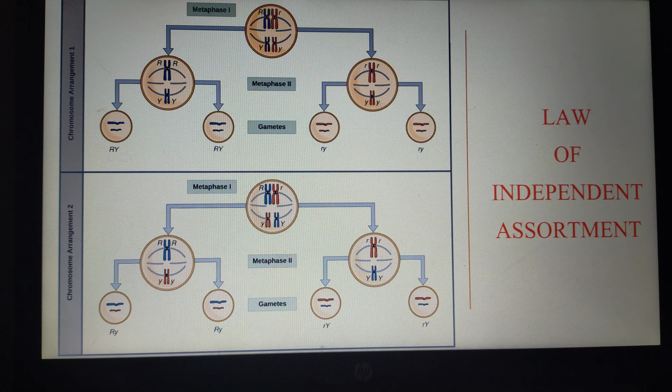And this is about the law of independent assortment. So children, in this class we have discussed the Mendelian laws: the law of dominance, the law of independent assortment and the law of segregation, right?